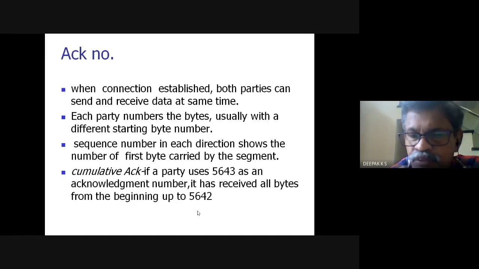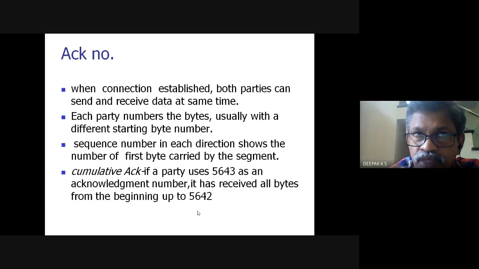We have seen cumulative ACK. So if a party uses 5643 as an acknowledgement number, it indicates that it has received all bytes from the beginning. The beginning need not be 0. As we had seen, it is starting from a random value. From the beginning up to 5642, and the next byte expected is 5643.